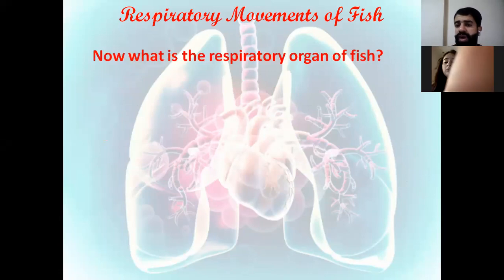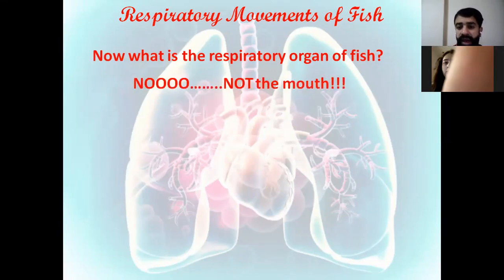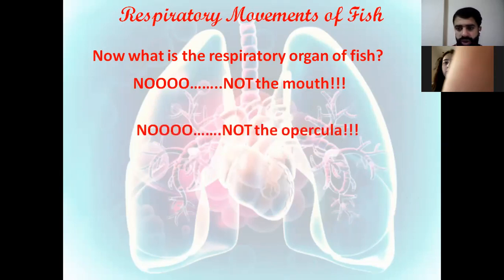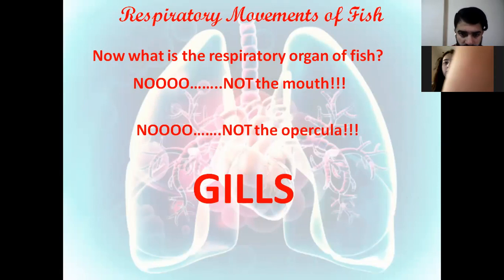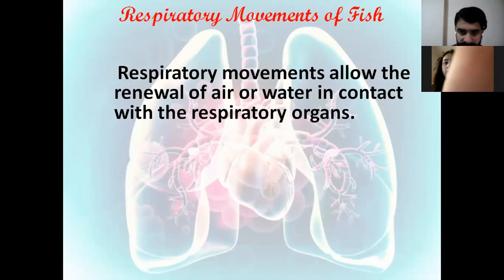So what is the respiratory organ of the fish? Is it the mouth? Sure, no. Is it the operculum? Sure, no. It's the gills. So you have to know this. So till now we have three different respiratory organs. The first one, the lungs in mammals. The second, the trachea in insects, and the grasshopper is an example of this. And the third, the gills in fish.